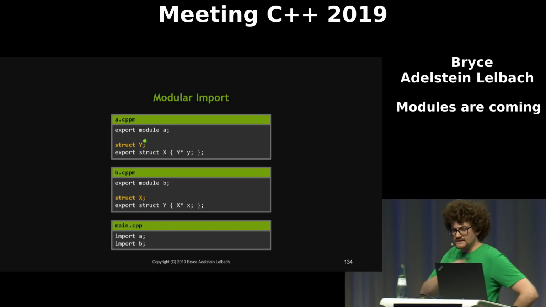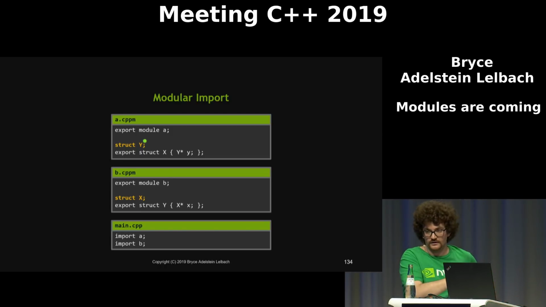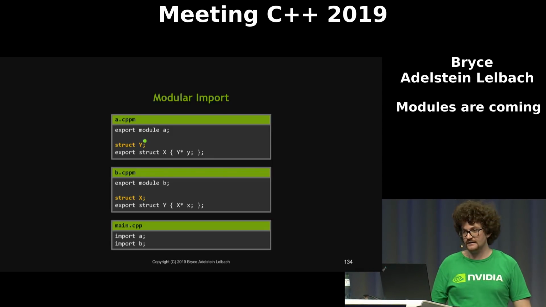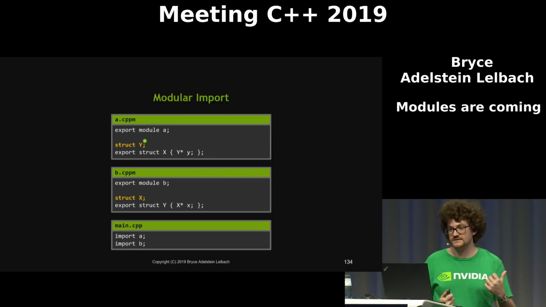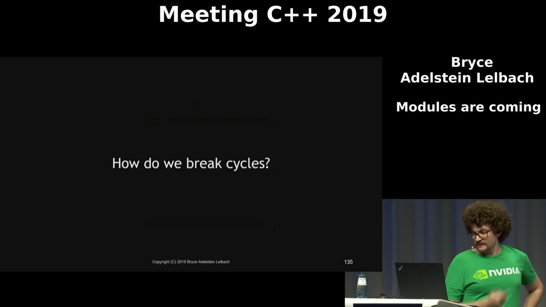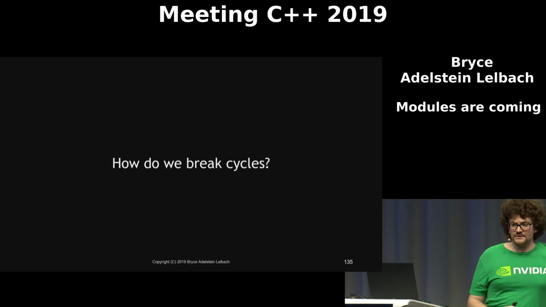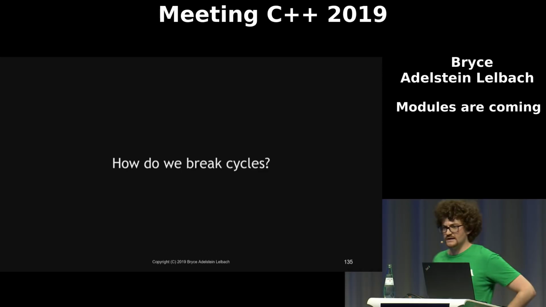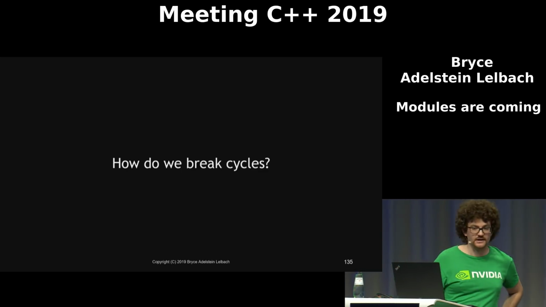So this is going to be ill-formed, no diagnostic required, to try and compile this. So you can't do this. Unfortunately, we can't just make it ill-formed. It's difficult to diagnose this because these things are compiled separately in encapsulation. Okay, so the only way to deal with cycles is that you have to break them in your code. There is no good or easy story here. I wish I could tell you that there is.